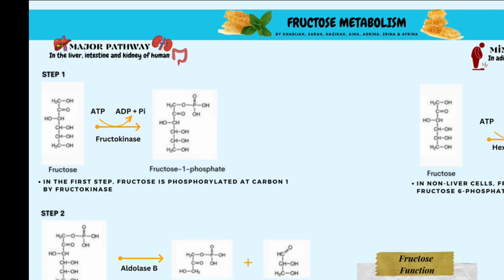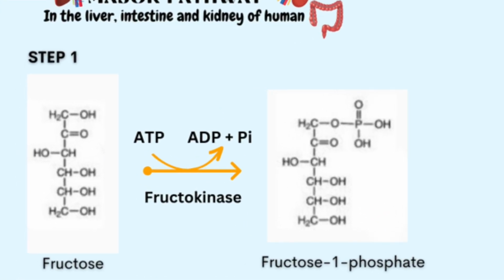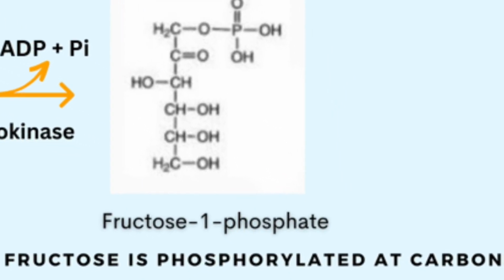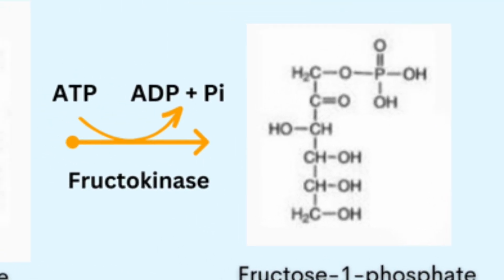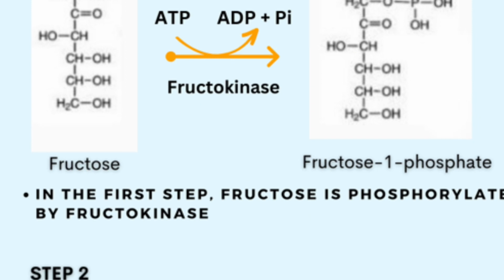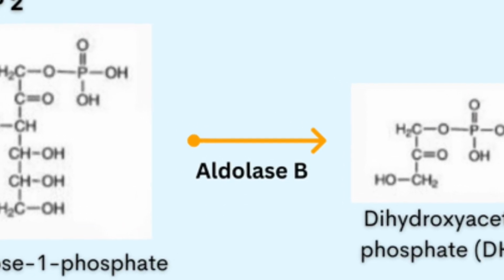In step 1 of the fructose 1-phosphate pathway, we have an enzyme called fructokinase. This enzyme uses ATP to phosphorylate carbon number 1 in fructose, and it will form fructose 1-phosphate, also forming ADP. Now, what is the purpose of step number 1? The purpose is to destabilize the fructose molecule. Once we add the phosphoryl group, that destabilizes our molecule, so the next step is we can cleave that fructose 1-phosphate by the activity of the enzyme called aldolase B.